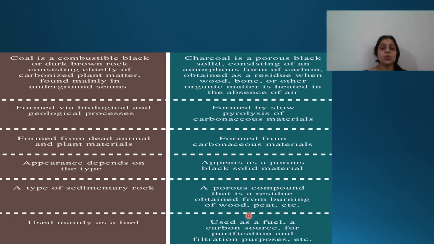Coming to the difference between coal and charcoal. Coal is combustible, a black or dark brown rock consisting chiefly of carbonized plant matter, which is formed mainly underground.